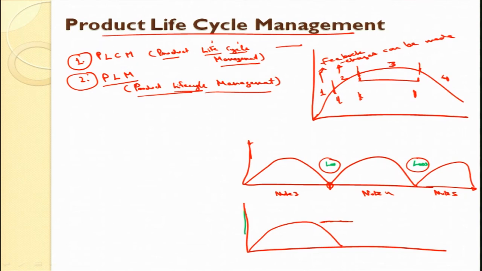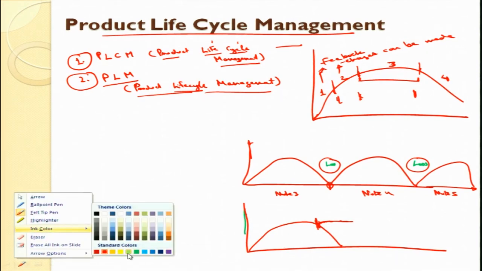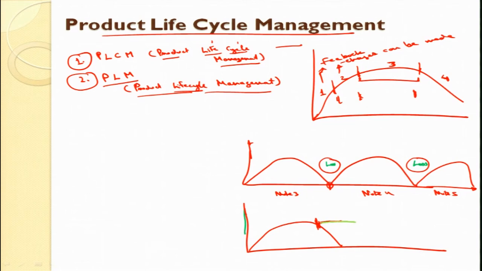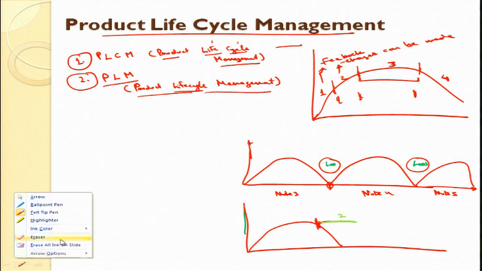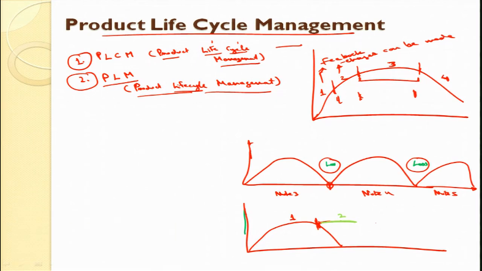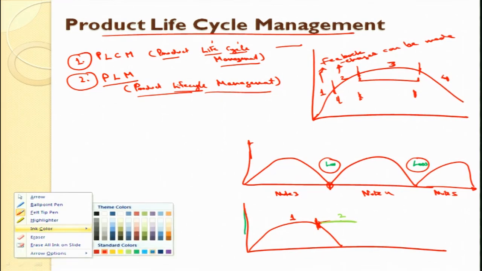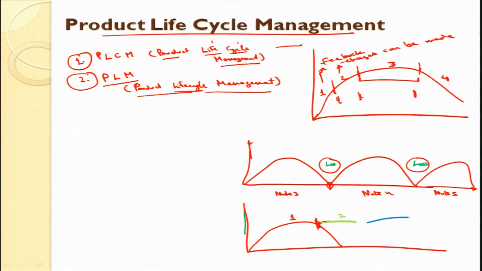To make a product reach maturity at this point of time, when the decline is starting, like this is product 1, let me choose another color for product 2 here. This is product 2, this is maturity for product 2, and this is product 1 in red color. When this maturity ends for product 2, there is another product, product 3. So, at least one product, 1, 2 or 3, needs to be at maturity level.